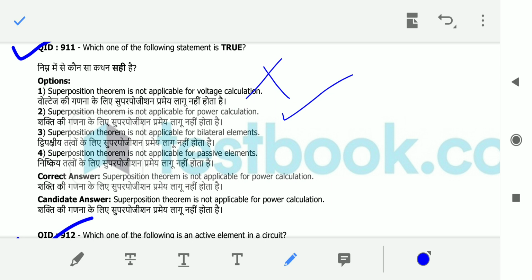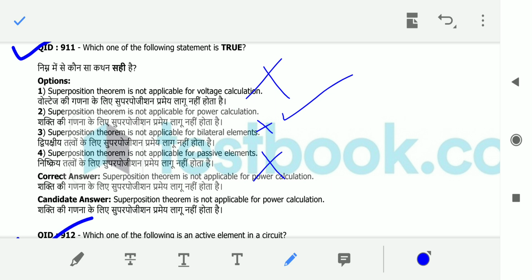Next, superposition theorem is not applicable to the bilateral elements. It is wrong because it is applicable to the bilateral elements. Bilateral elements means resistance and so on. And it is applicable to the passive elements. Passive elements are resistance, inductance and capacitance. Those things we are using in superposition theorem in circuits. The next option is also wrong, because it says a statement false when it is actually true: for passive elements, superposition theorem is applicable. So because it is a false statement, we are not considering it.